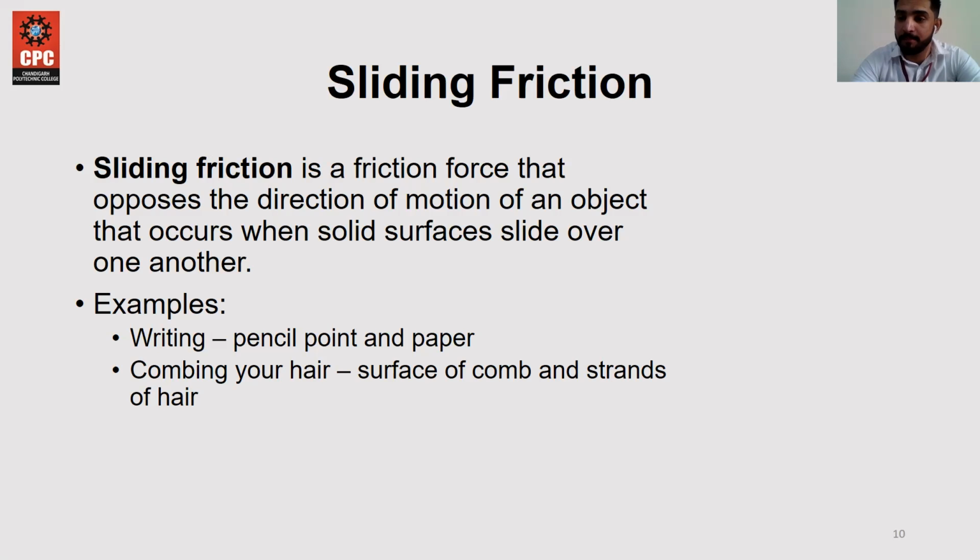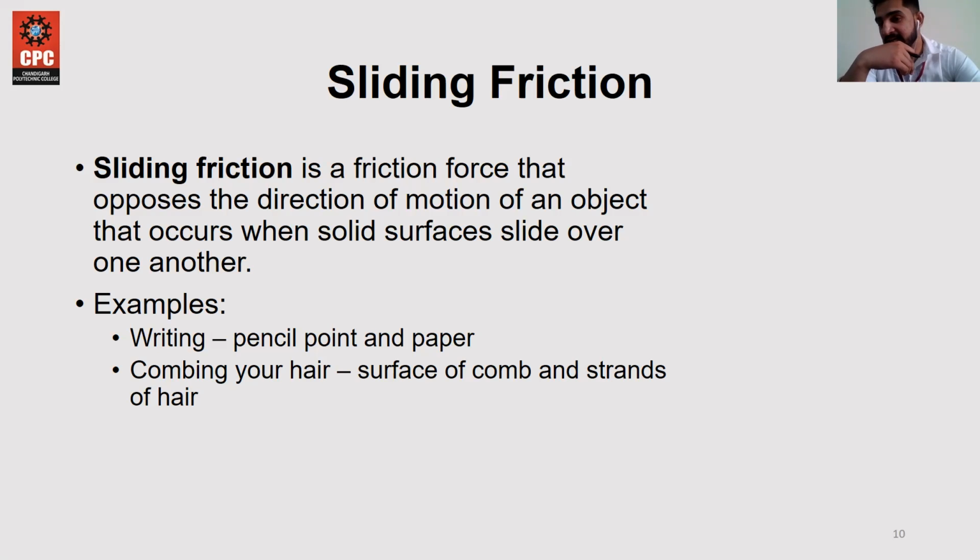We can take an example of a pencil and a paper. The paper is also hard due to the hardness of the book. When we move the pen from one side to another, the nib of the pen, the point of the pen, moving across also comes under sliding friction, because without lifting the pen, we slide it from one side to another while writing. So this is sliding friction.